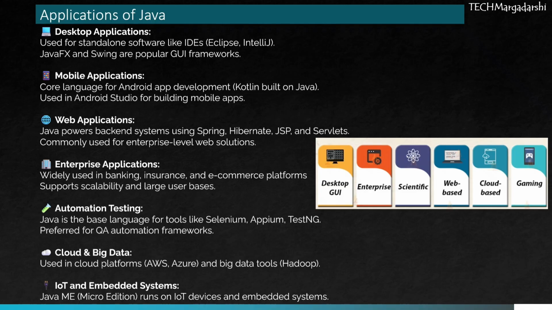In short, Java is everywhere, from mobile apps and enterprise systems to cloud, IoT, and automation testing, making it one of the most powerful and versatile programming languages in the world.